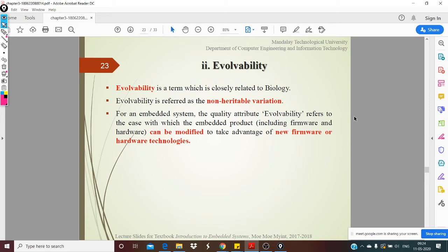Next one is evolvability. So evolvability, okay. The term is a funny thing to learn in embedded systems, but it's nothing but the versions that you have. So your embedded system should be able to grow along with the technology, should not be outdated.